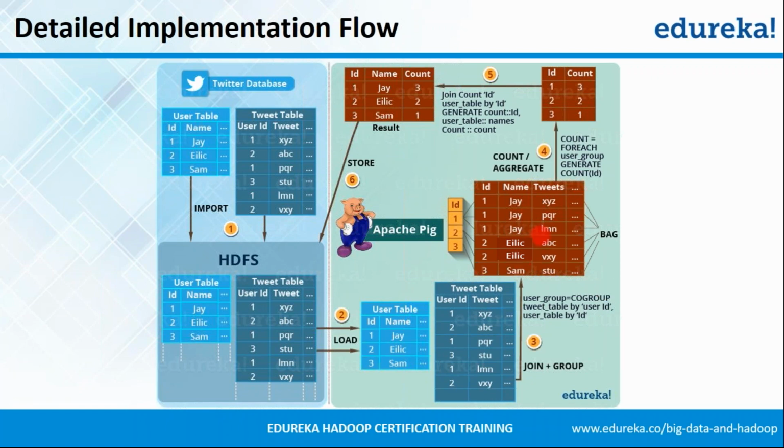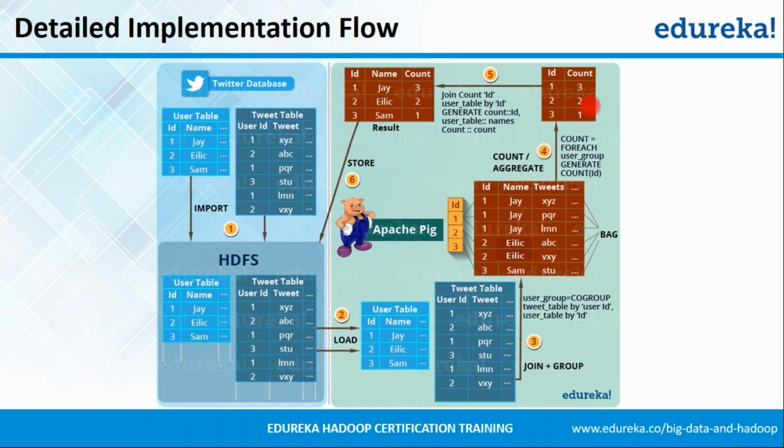Good. So once we have this, the next step is to count the number of inner bags or the number of rows for a particular ID. So if you see the result, we have 3 count for 1, right? Because 1 had 3 different rows or 3 different inner bags. Similarly, 2 had 2 rows right here, and 3 had 1 row, and that is why it is 3, 2, 1. So guys, are you clear with the fourth step? Good.